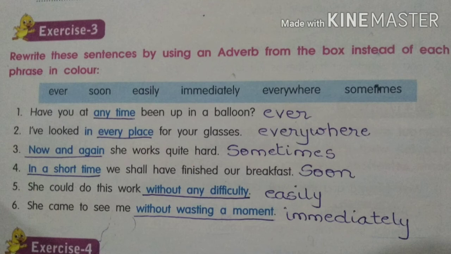Fourth one, in a short time we shall have finished our breakfast. So in short time, in that place we need to write soon. Soon we shall have finished our breakfast. Fifth one, she could do this work without any difficulty. So in the place of without any difficulty we write easily. She could do that work easily. Sixth one, she came to see me without wasting a moment. So in place of without wasting a moment we write immediately. So she came to see me immediately.